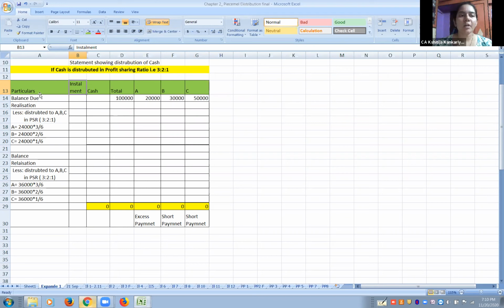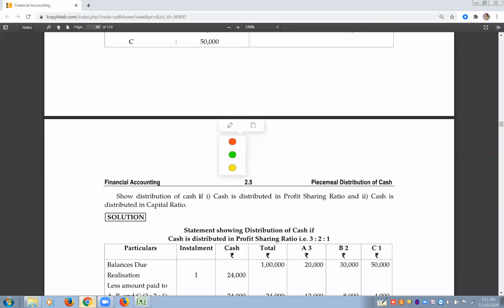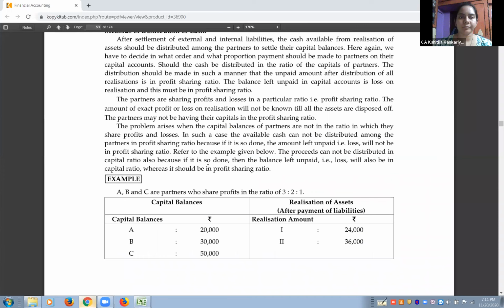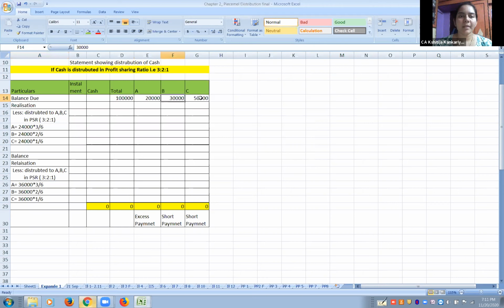So in a particular column, first we are going to write down the balance which is due. Or it can be the balance of the cash that we have. It can be anything. Balance means whatever the balance sheet is giving us, based on that we are putting the numbers. So first one is balance due. A has to be paid, come back to the problem and see, 20,000. So write 20,000 below A. B has to be paid 30,000 and C has to be paid 50,000. Then put this all together and put the total.